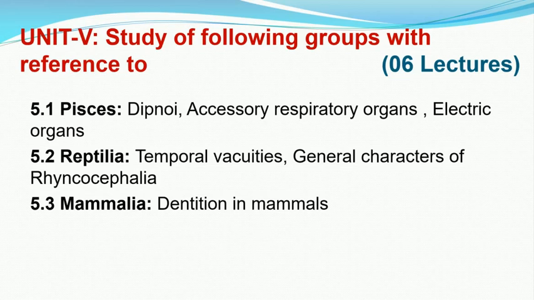Next part we are going to study the electric organ in fishes. Now fishes are capable of generating current. About 250 species of fishes have been found to possess this ability to generate current. For example, rays, sharks and skates are some examples of fishes which can generate current. So we will study the structure and function of the electric organ, and their origin in different fishes.